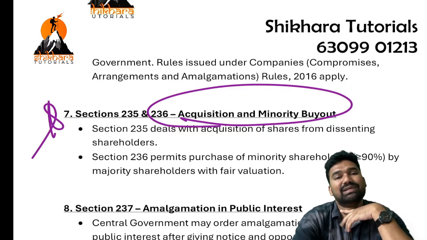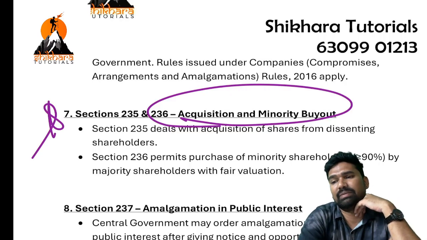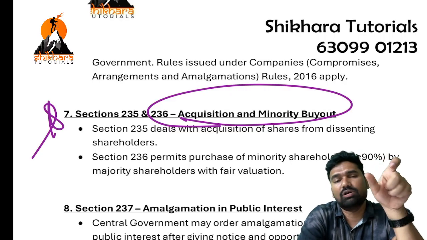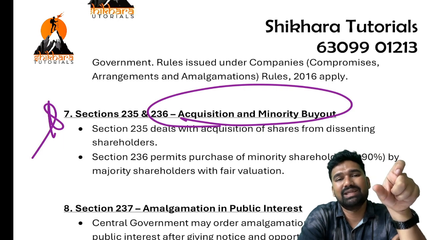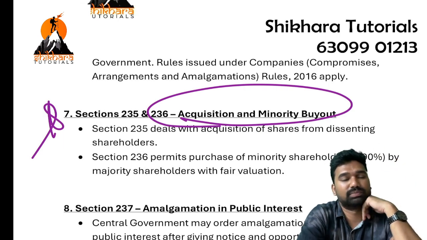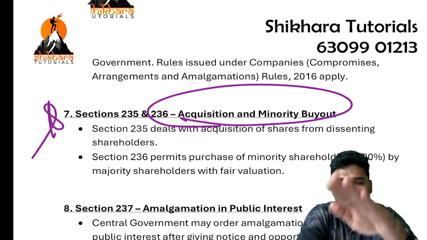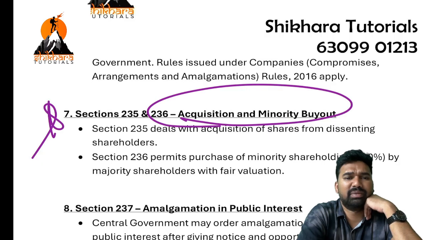So in this case, what might happen is the majority people try to take advantage of the minority group by suppressing the value, by offering less purchase consideration. Might be possible.